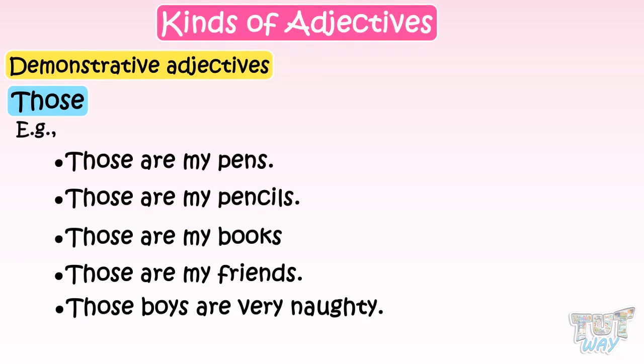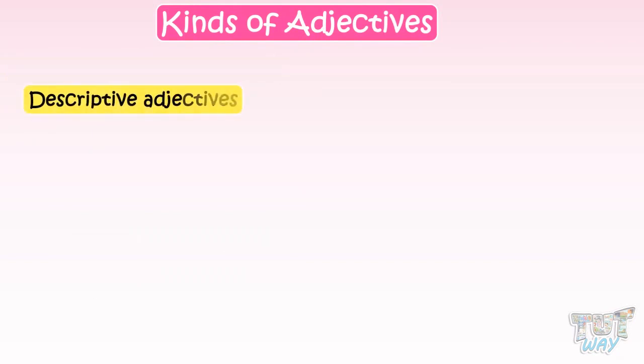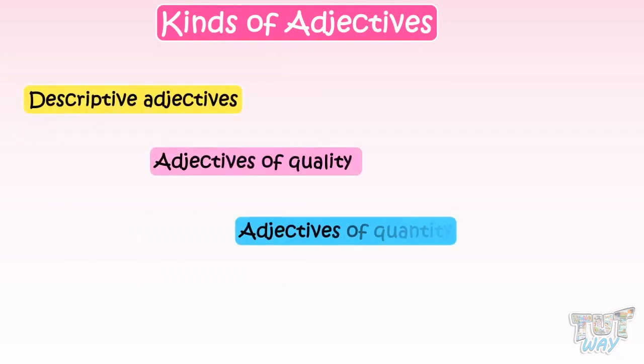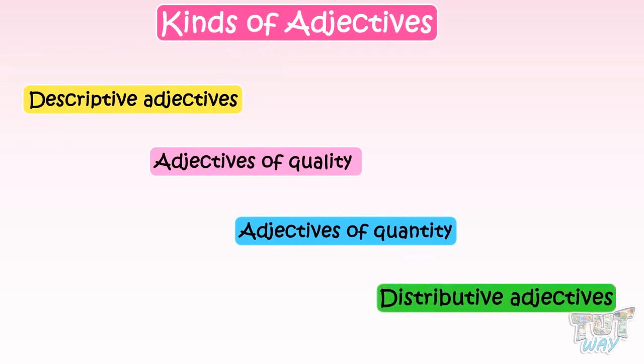So friends, today we learned about types of adjectives like descriptive adjectives, adjectives of quality, adjectives of quantity, and distributive adjectives. We will learn about more adjectives in our next section.